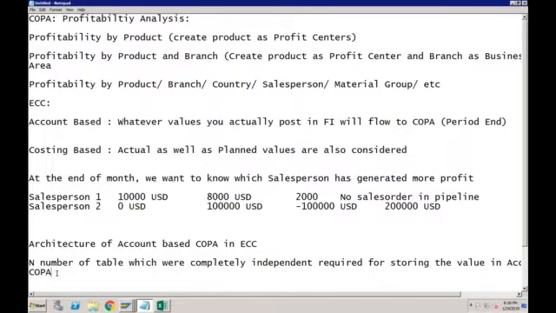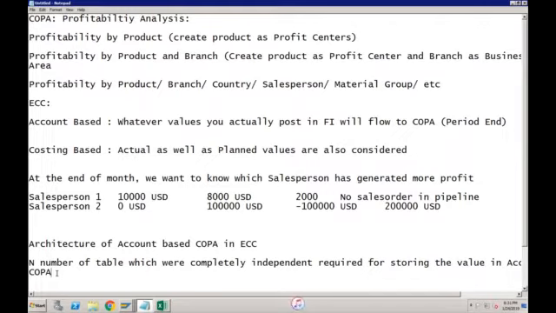And at the same time, if you are activating account-based COPA, since there are many different tables which are getting updated in the background, the performance was becoming very slow. So that is the reason customers who were not in need were just going for costing-based COPA, because they were saying unnecessarily, why should we activate account-based COPA, which is not giving us flexibility in terms of planning data, and also it is unnecessarily consuming more memory. So these were the two drawbacks in account-based COPA. It was unnecessarily consuming more memory, and second, it was not giving you the flexibility of planned values.